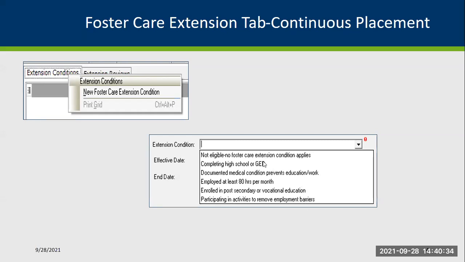Once the worker makes the selection from that drop-down, they're going to enter an effective date and an end date. Now, if you travel back up here to the top left screenshot, you can see this other tab behind extension conditions, not very well displayed, but it's that extension review. Workers will go in there and enter information about who is reviewing this and that date for the extended foster care.